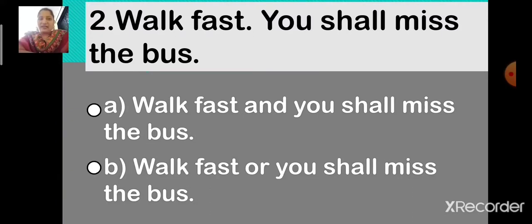Yes, you are right. Option B is the correct answer. Option B, walk fast or you shall miss the bus. So let us select option B. Yes. Option B is the correct answer. Walk fast or you shall miss the bus.